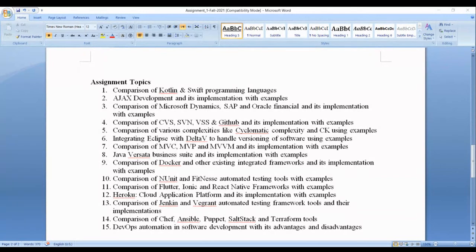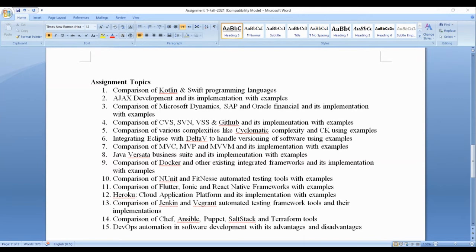Comparison of AnyUnit and Fitness automated test tools with examples. Comparison of Flutter, Ionic, and React Native frameworks with examples. Heroku, Cloud Application Platform and its implementation with examples. Comparison of Jenkins and Vagrant, automated testing framework tools and their implementations. Comparison of Chef, Ansible, Puppet, SaltStack, and Terraform tools. DevOps automation in software development with its advantages and disadvantages.